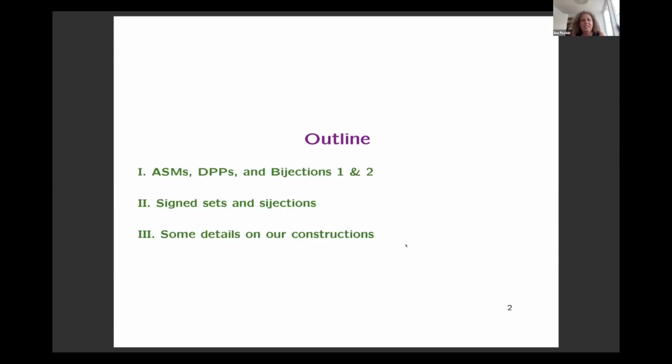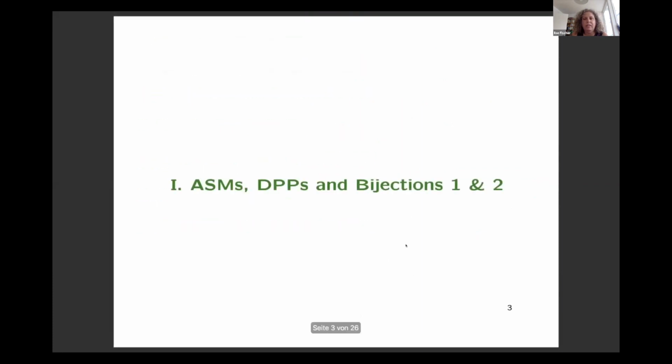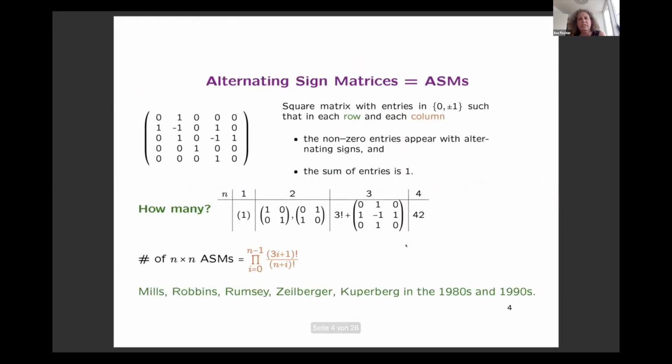So here is a short outline of my talk. There will be 3 parts. First there will be an introduction. I will define all the objects. I will talk about bijection 1 and bijection 2. Then I will tell you briefly what sign sets and bijections are. And then I will give some details on our constructions. So let's start with the introduction.